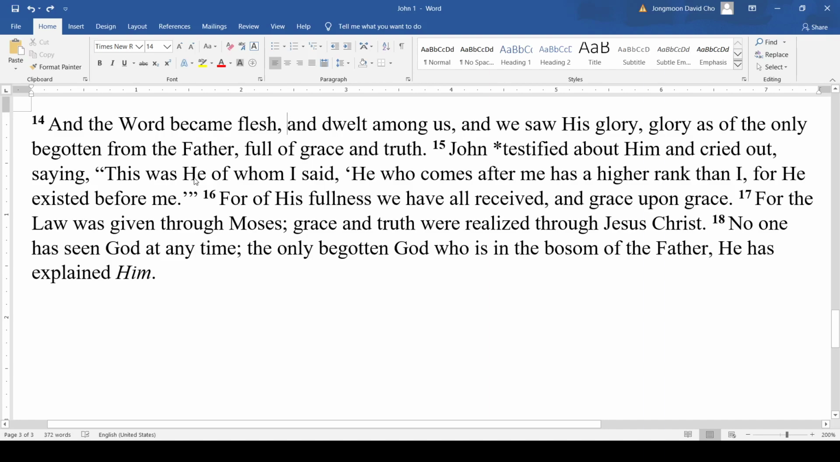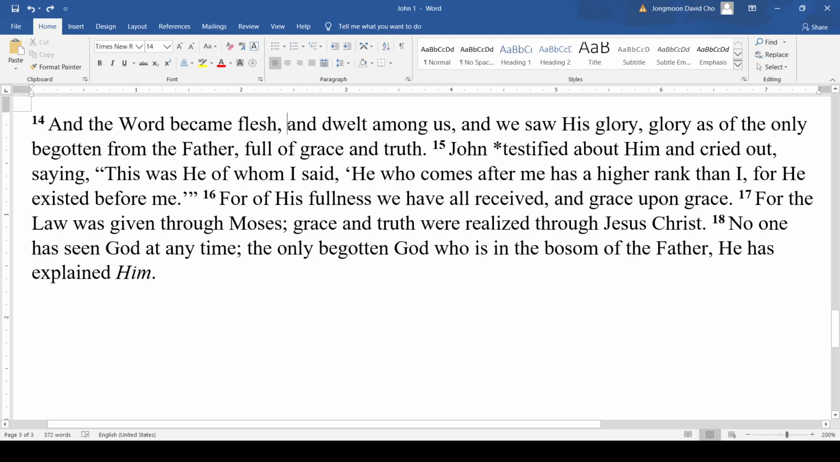This is John 1, verse 14. It says, "And the Word became flesh, dwelt among us, and we saw his glory, glory as of the only begotten from the Father, full of grace and truth. John testified about him and cried out, saying, 'This was he of whom I said, He who comes after me has a higher rank than I, for he existed before me.'" Okay, so let's go ahead and get started.